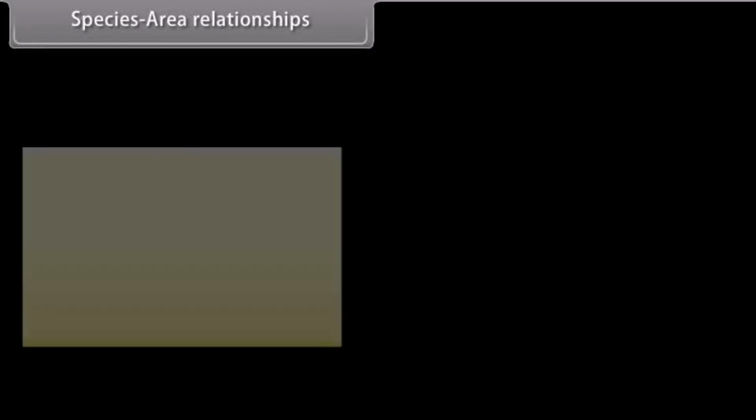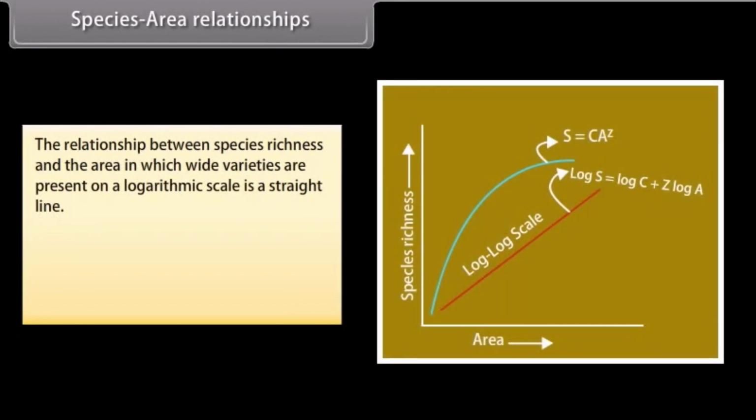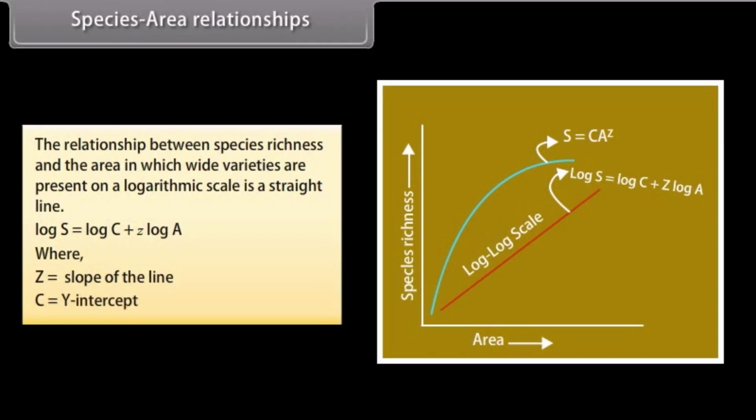region. The relationship between species richness and the area in which wide varieties are present on a logarithmic scale is a straight line given below. Log S is equal to log C plus Z log A. Z is slope of the line. C is y-intercept.